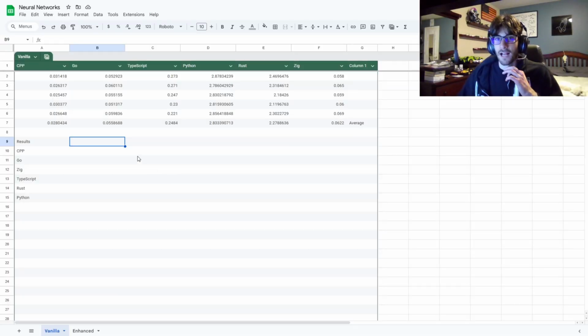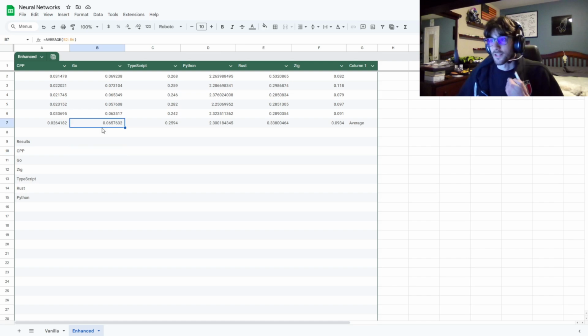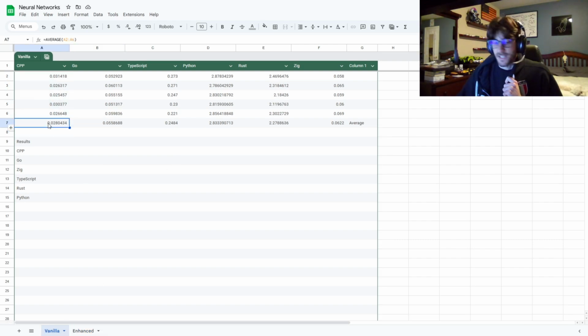So here we have all of our results. We can see C++, and then Go, Zig, TypeScript, Rust, and then Python. We see the same results for the enhanced, because honestly, we saw a lot. Go is a perfect example, it actually got slower. TypeScript, the average got slower. And this is 1, 2, 3, 4, 5 runs, and then just the average of it all. So that's actually what these represent.